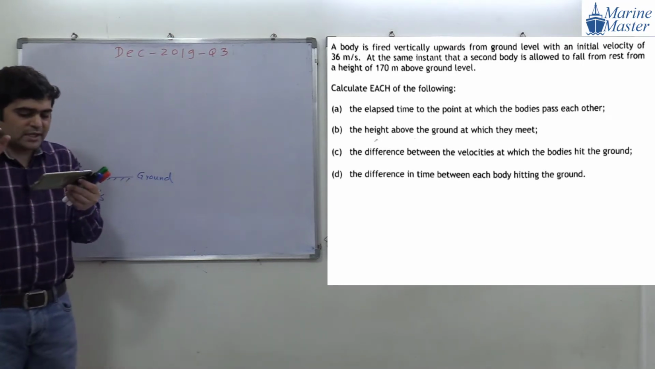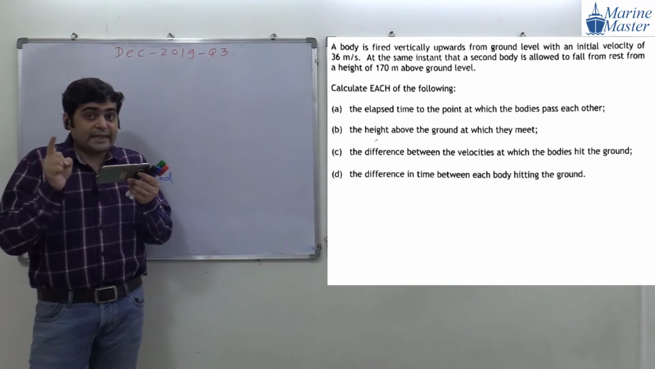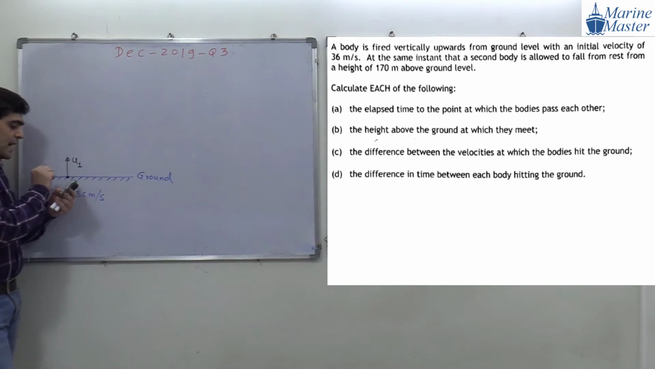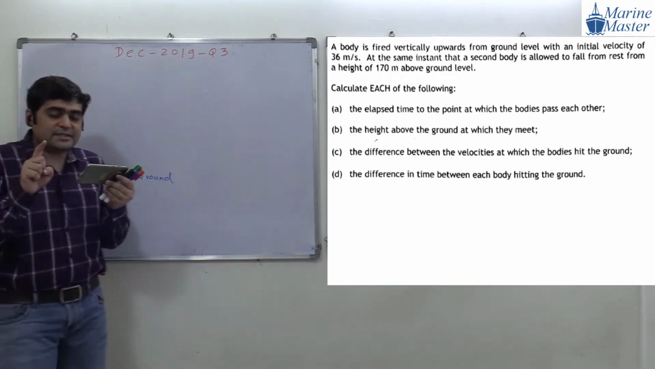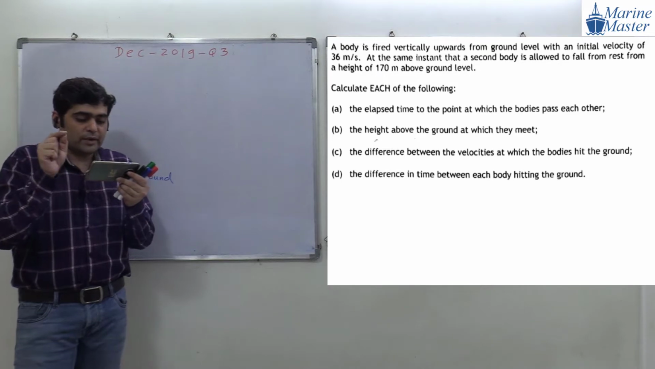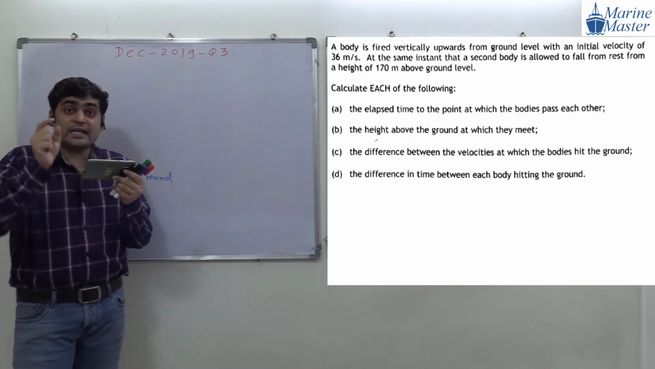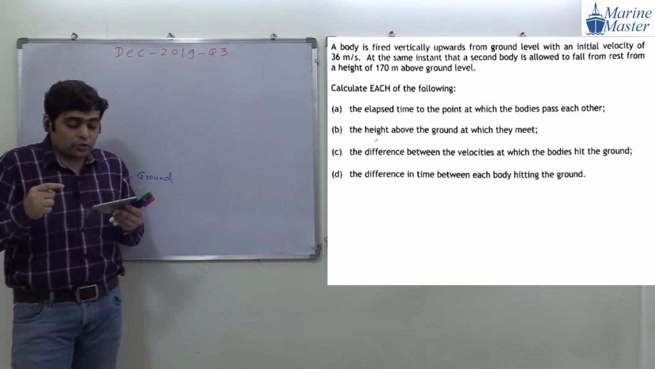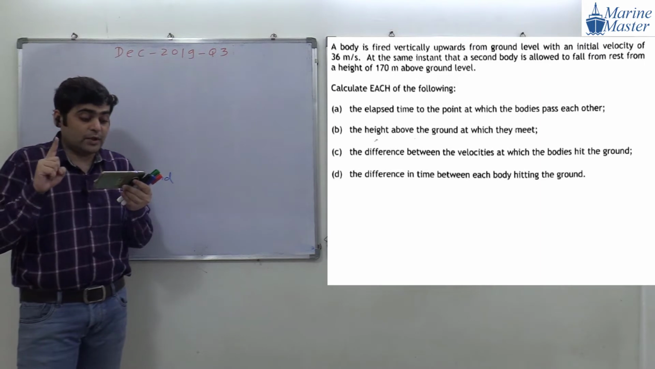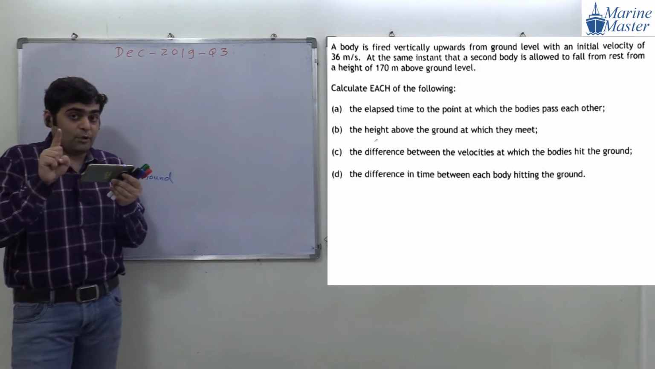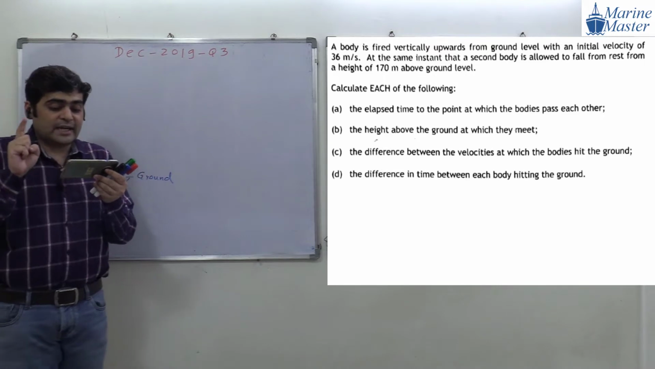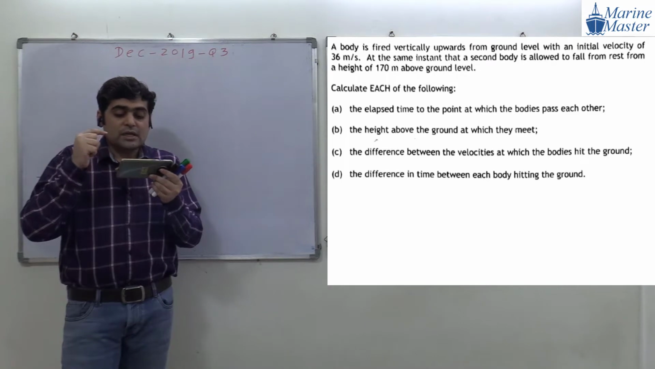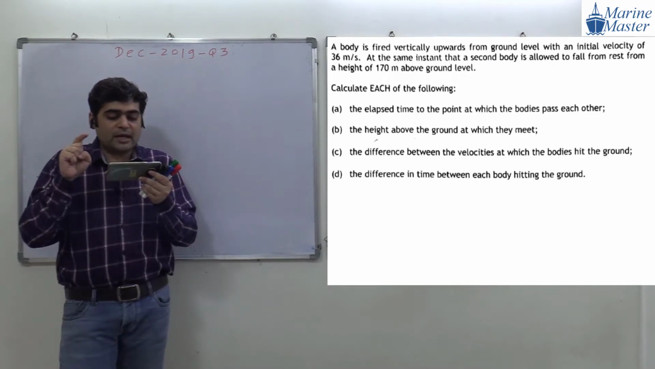Now the next point. What they are saying? At the same instant that we fire the first body, we are throwing the second body. At the same instant, the second body is allowed to fall from rest. What is meant by allowed to fall from rest? At the same instant, the second body is allowed to fall from rest from a height of 170 meters above the ground level.